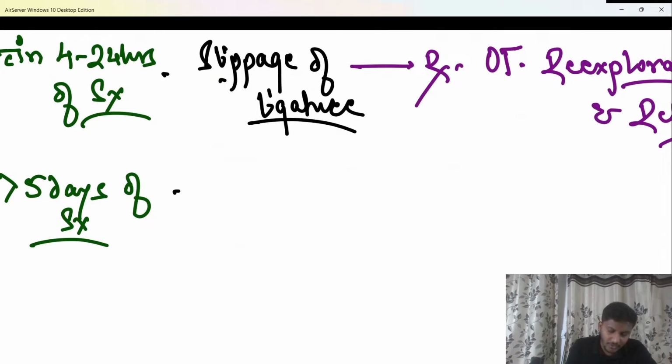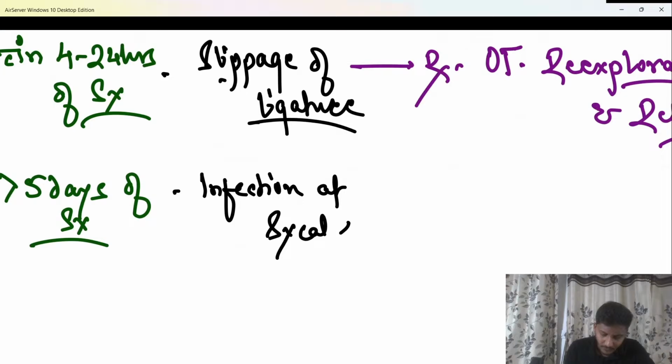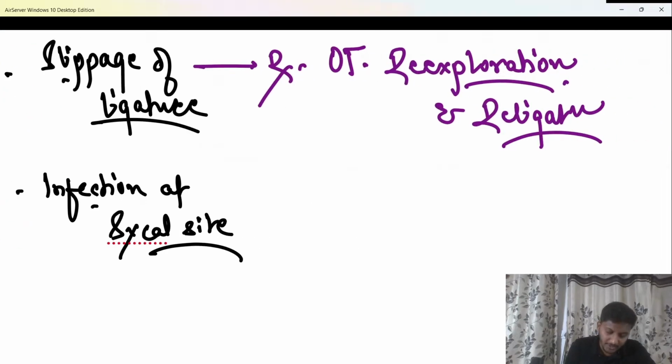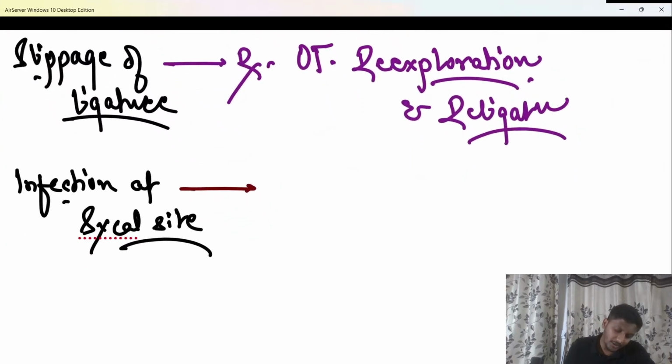And what is the cause for it, beta? We know the cause for it is nothing else but the infection at the surgical site. Yes. So if it is a tonsillectomy surgery, that means infection in the tonsillar fossa is the cause of secondary hemorrhage. So infection at the surgical site is the cause for a secondary hemorrhage in the patient. Infection at surgical site. And what is the treatment in the patient? We know the treatment of this patient.